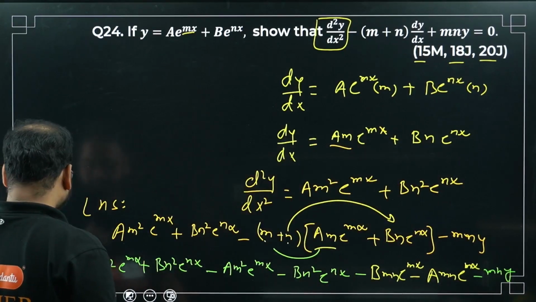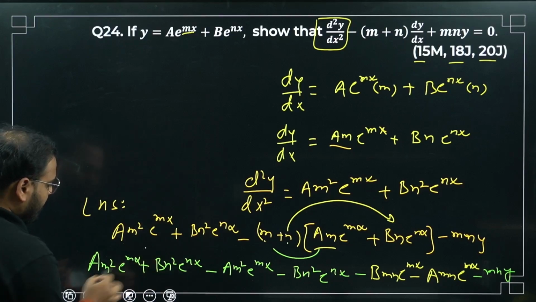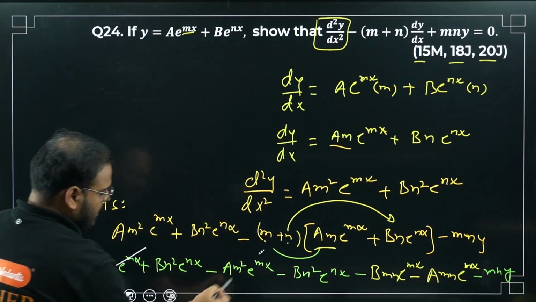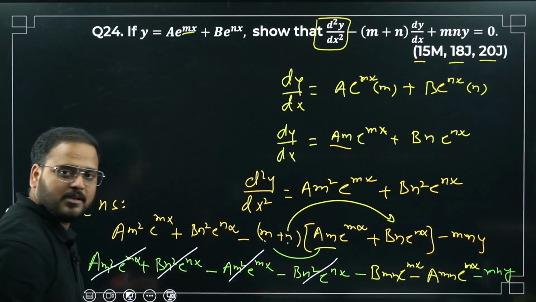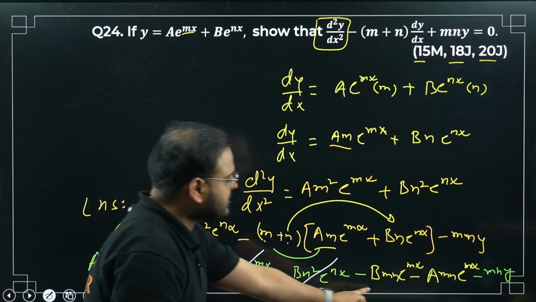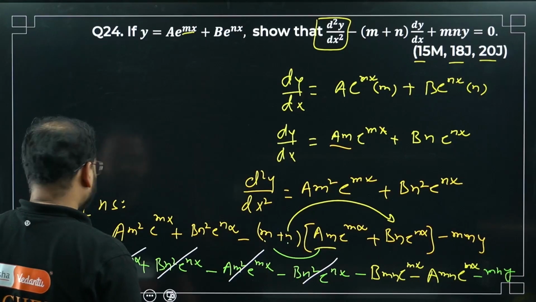Please have a look. So a m square e power mx over here, b n square e power nx. Simple. What have I left now? This condition, the last three terms. Let me write it over here.